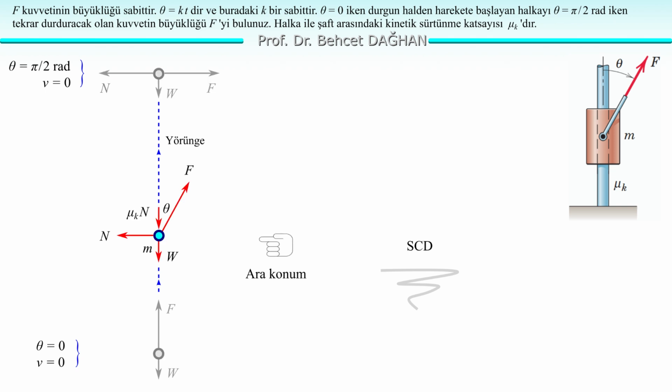Let's show the forces. We're applying the force F. There is the gravitational force, and the force applied by the shaft has two perpendicular components. The force applied by the shaft to the collar has a normal component and a friction component. We represent the normal force horizontally, perpendicular to the shaft axis, to the left. The figure shows that this force should be to the left because the component of force F perpendicular to the shaft axis is to the right. Force F is on the right side.